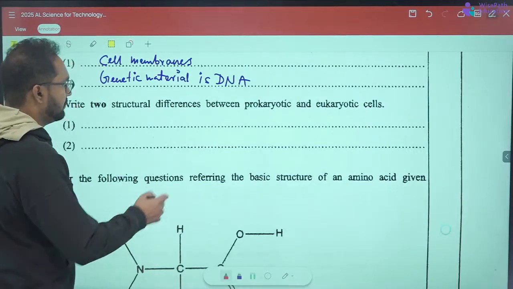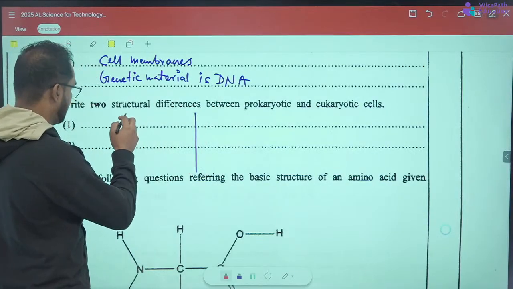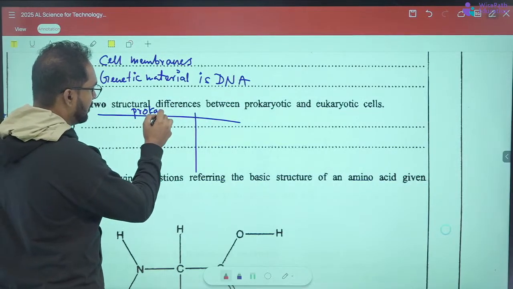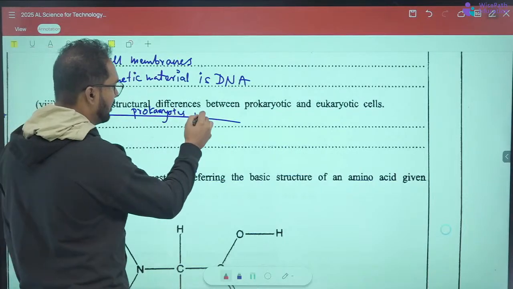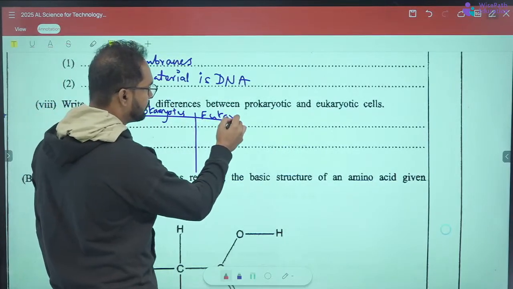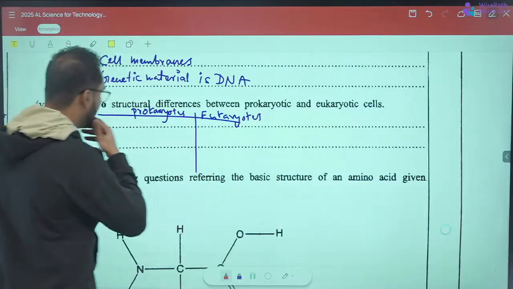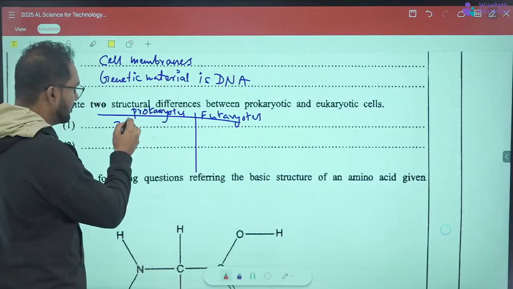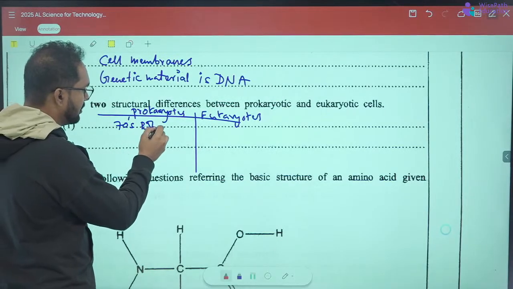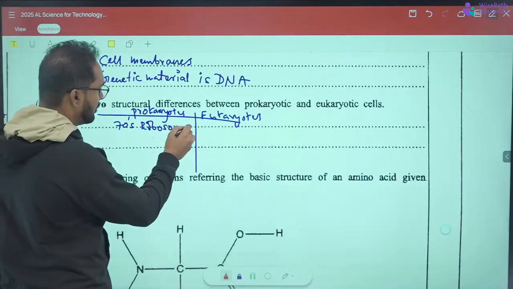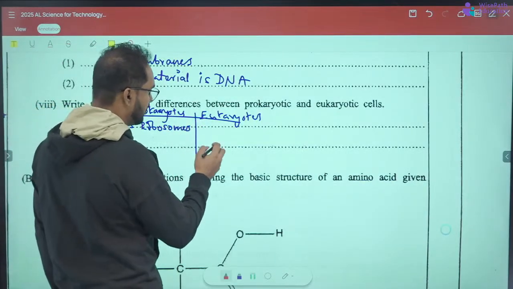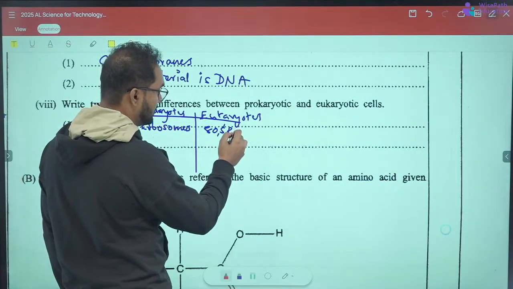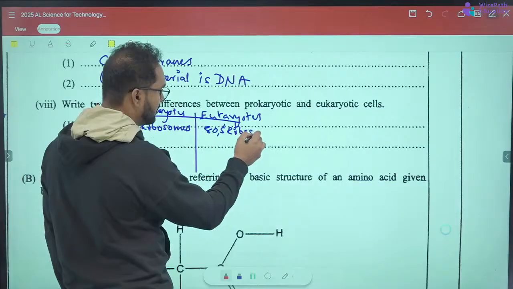If we divide this as prokaryotes and eukaryotes, prokaryotes have 70S ribosomes. Eukaryotes have 80S ribosomes.